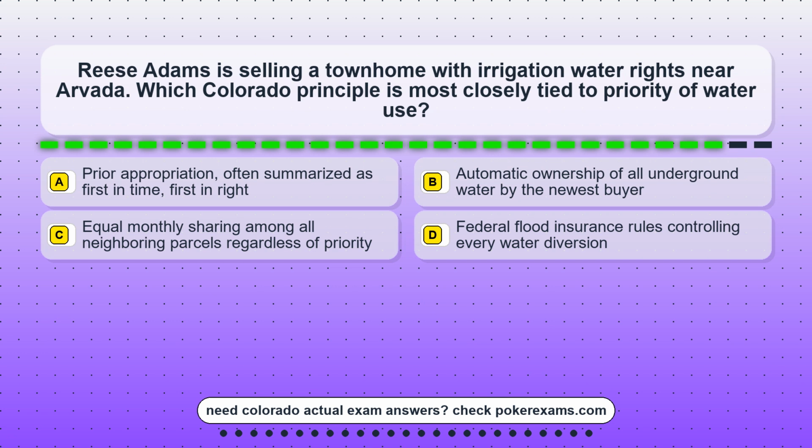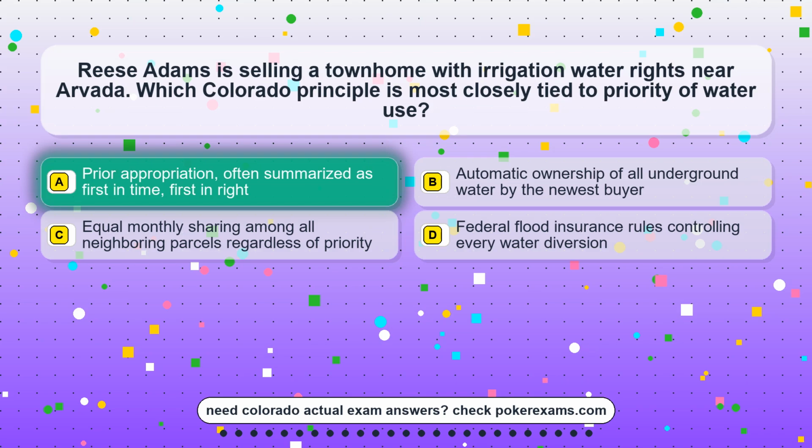Question 18. Reese Adams is selling a townhome with irrigation water rights near Arvada. Which Colorado principle is most closely tied to priority of water use? Option A, prior appropriation, often summarized as first in time, first in right. Option B, automatic ownership of all underground water by the newest buyer. Option C, equal monthly sharing among all neighboring parcels regardless of priority. Option D, federal flood insurance rules controlling every water diversion.